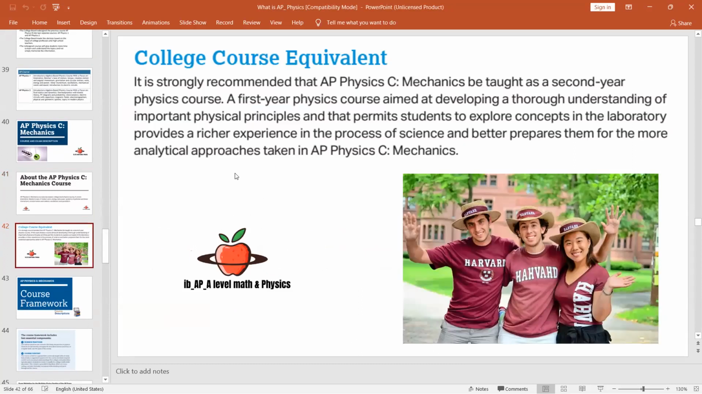College course equivalent. Look at this one, what they're saying in the college course equivalent. Let me show you. It strongly recommends that AP Physics C Mechanics be taught in the second year. Remember, it will be taught in the second year physics course. A first year physics course aimed at developing thorough understanding of the important physical principles permits students to explore concepts in the laboratory, provides a richer experience in the process of science, and better prepares them for the more analytical approaches taken in AP Physics C. So in the first year, students should have been fundamentally strong in physics. Then only in the second year, AP Physics C Mechanics will be introduced, otherwise not.